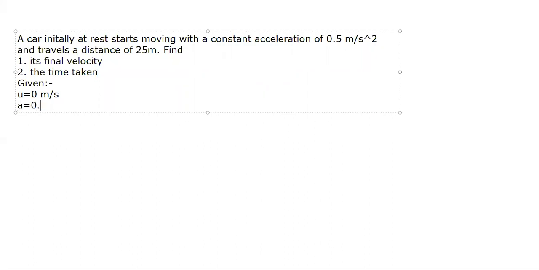How much is acceleration? 0.5 meter per second square. And travels a distance, which means S is given. How much is S? 25 meter. Now find the final velocity, so what is being asked? V is being asked and t is being asked.